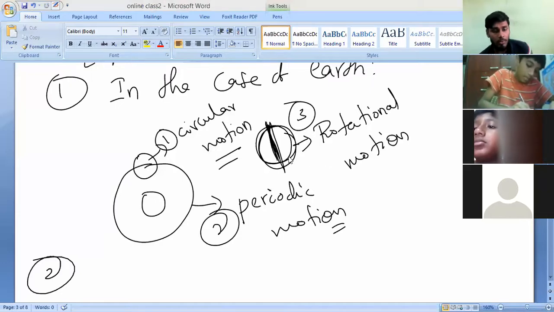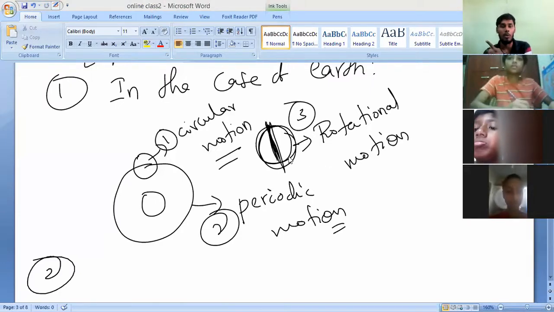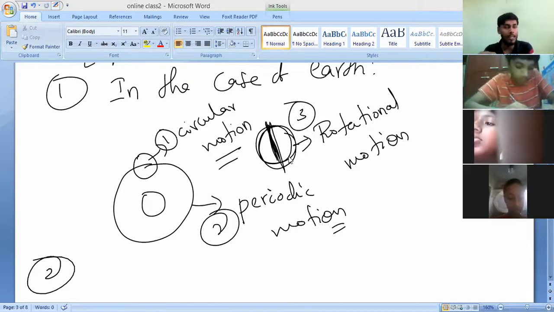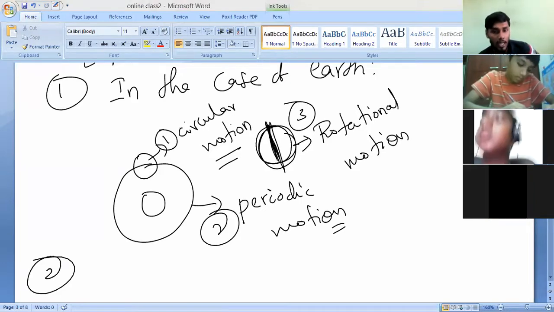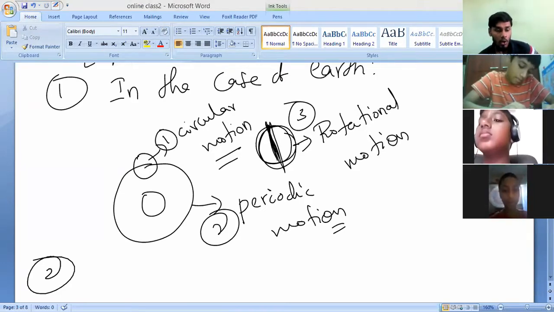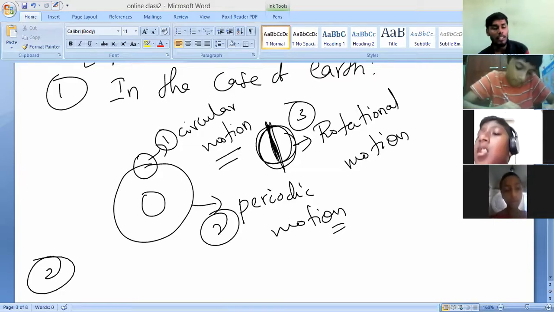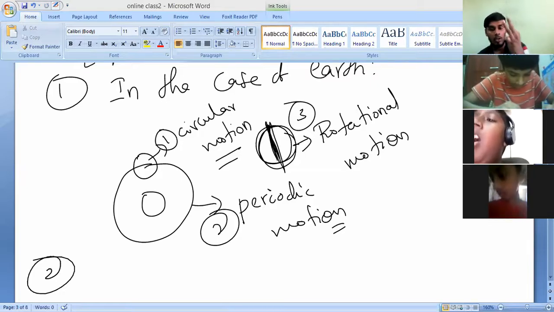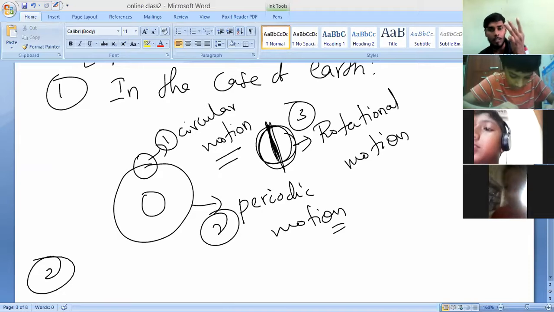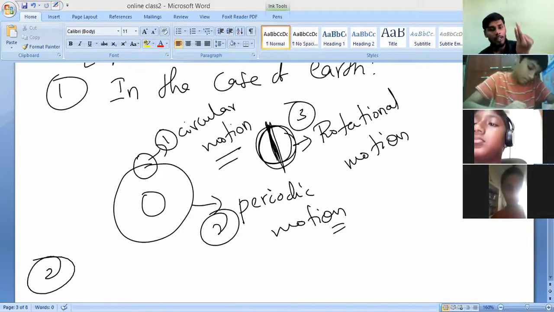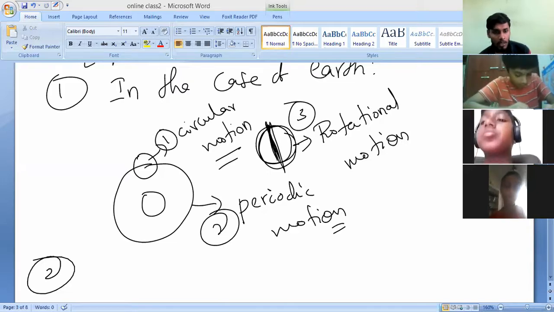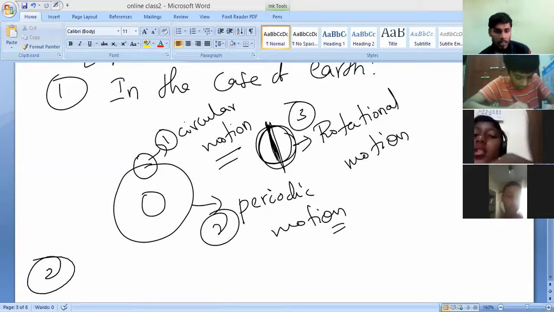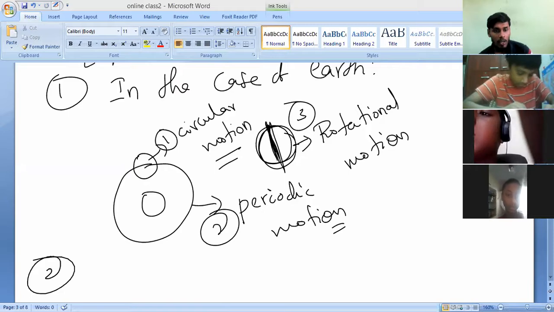Rotational motion means we are forming day and night. One day we have daytime, and after 6 o'clock it will turn into night time. It is happening because of the spinning of Earth around its own axis. That is why it is called rotational motion. So Earth rotates on its axis, and it is also having rotational motion. So the moving Earth has three types of motions: circular motion, periodic motion, and rotational motion. Is it yes or no? That is what you should remember.